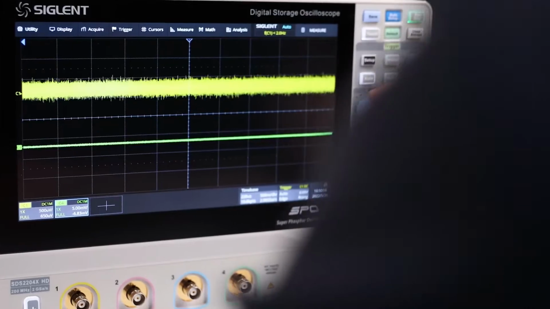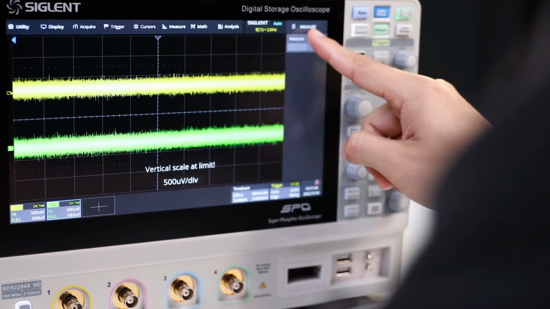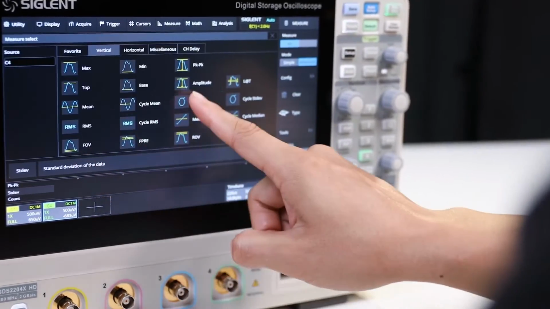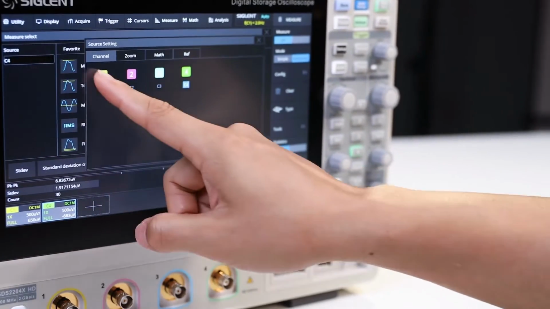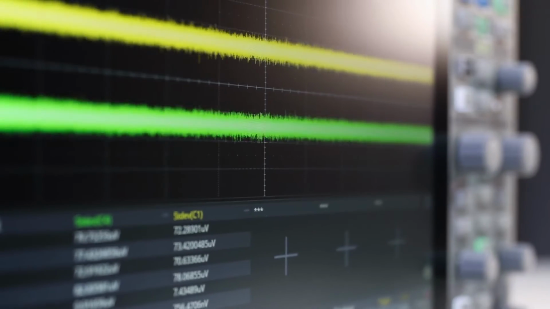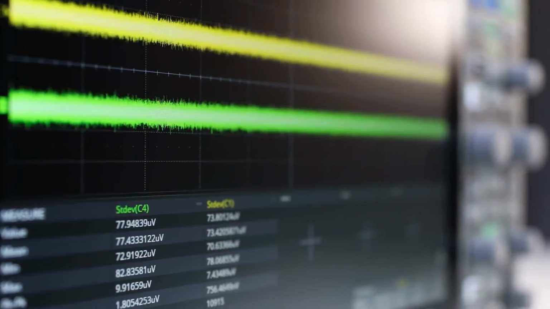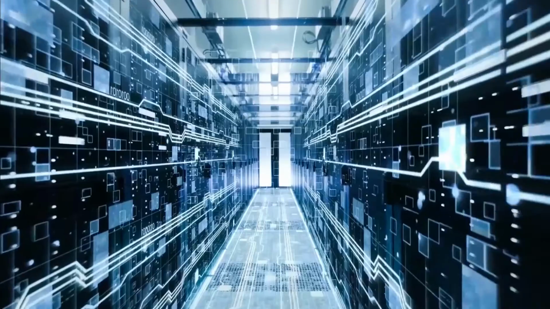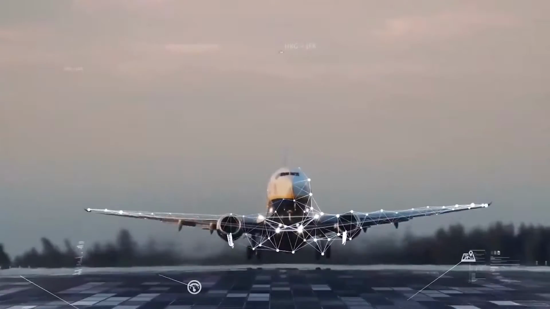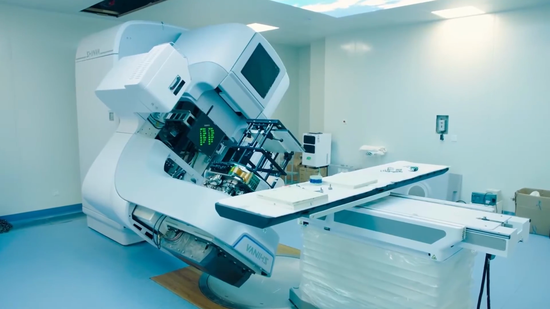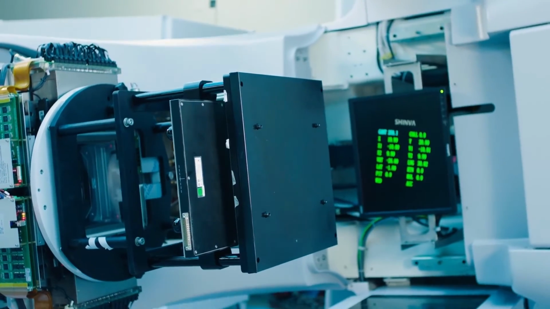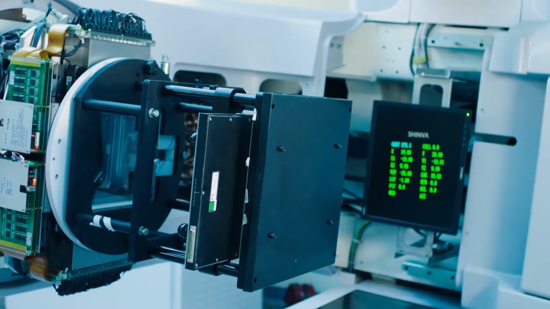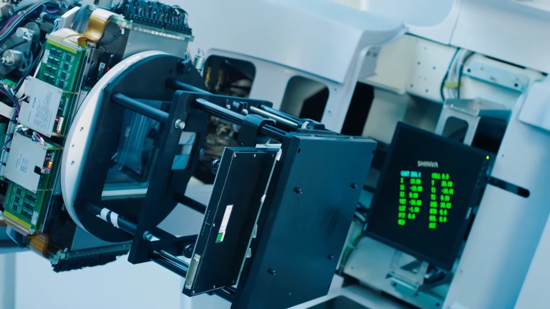The SDS2000XHD has an incredibly low front-end noise floor of just 76 microvolts RMS at full bandwidth. The ultra-low noise floor, large offset voltage, and high resolution make the HD series ideal for power supply, new energy, communications, and medical testing. It does so by delivering more signal details more quickly and more efficiently than ordinary scopes.